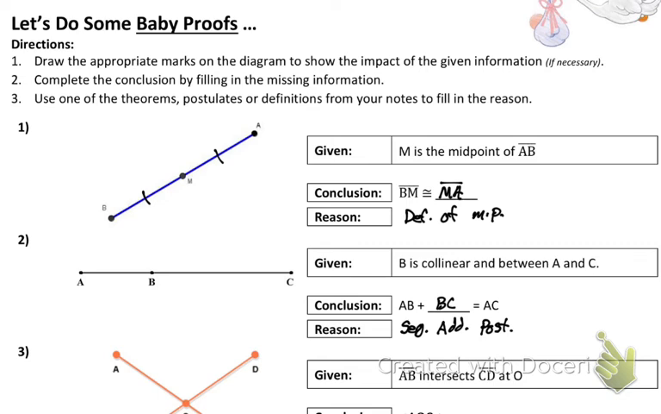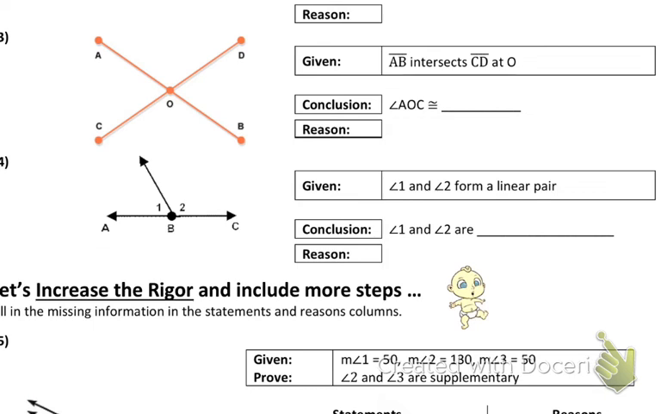Let's continue on. AB intersects CD at O. Does it say bisect? No. If it said bisect, I would have to put tick marks on there, but it doesn't say bisect, it just says intersect, so we can't put those on there. But then it says AOC equals what angle? This one's tricky. We haven't done this one yet. AOC equals what angle? Oliver?